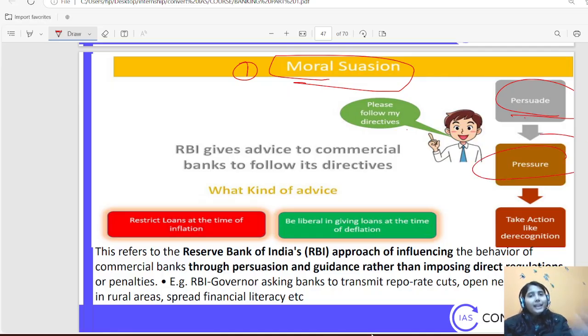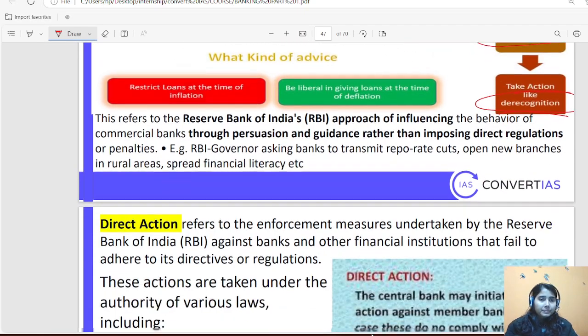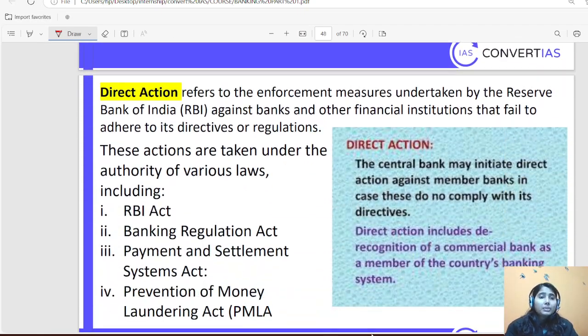Then if again that person is not agreeing, then they will take action, something like, if you do this, I leave the house, something like that. So they take action. That happens. Similarly, RBI used to do that. They used to persuade banks that you should invest here, you should invest there, you should control credit in this particular sector, something like that. But if you do not agree, then I will take action like prompt corrective action and other kinds of things as well. Okay, simple thing. Then comes direct action.